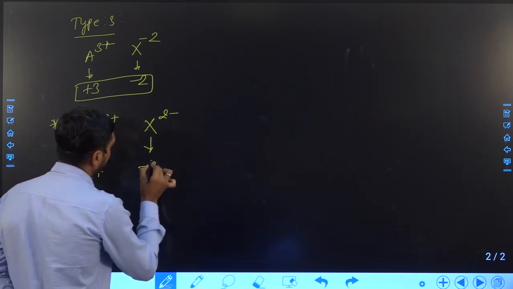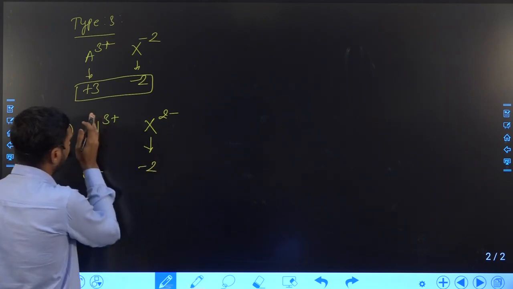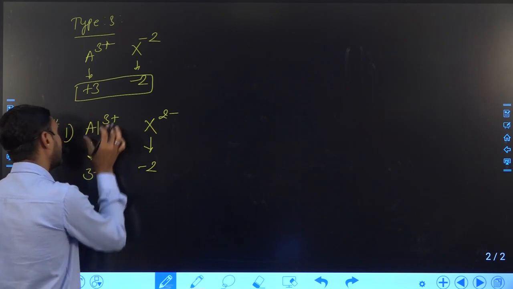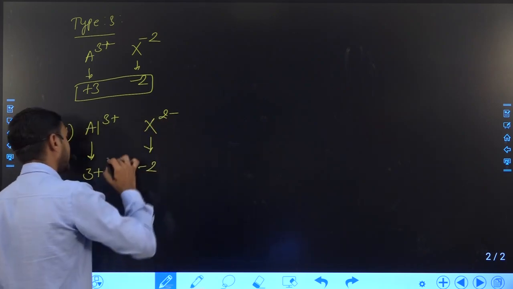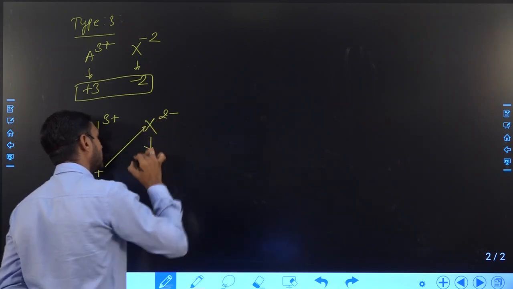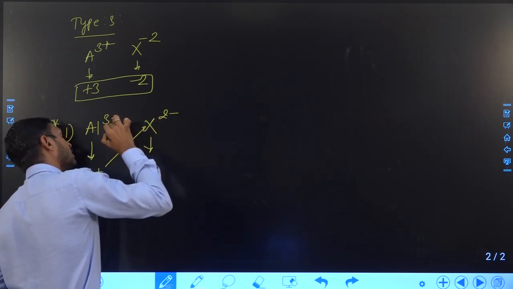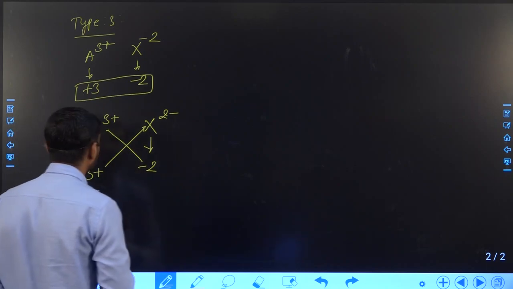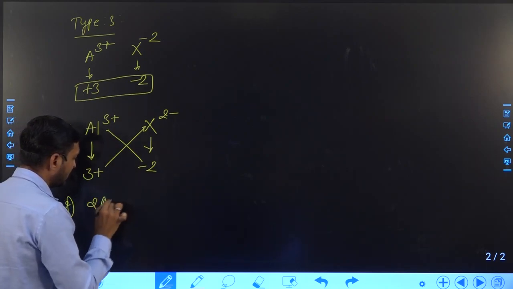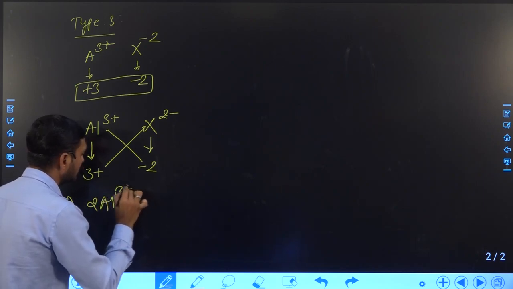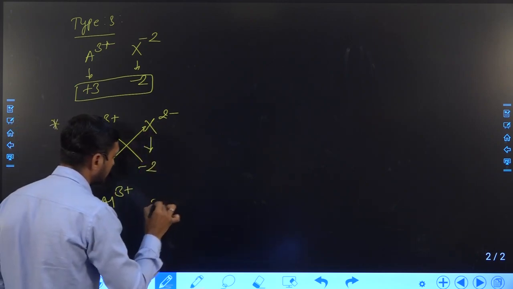That means the negative charge is multiplied with the positive ion and the positive charge is multiplied with the negative ion. So we have to cross multiply. After cross multiplying we can write the ion like this: A2 X3.